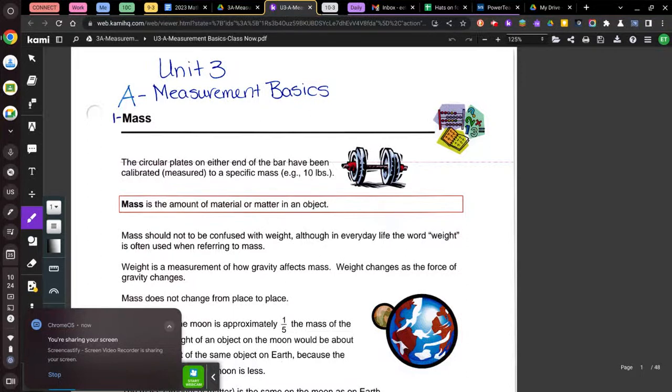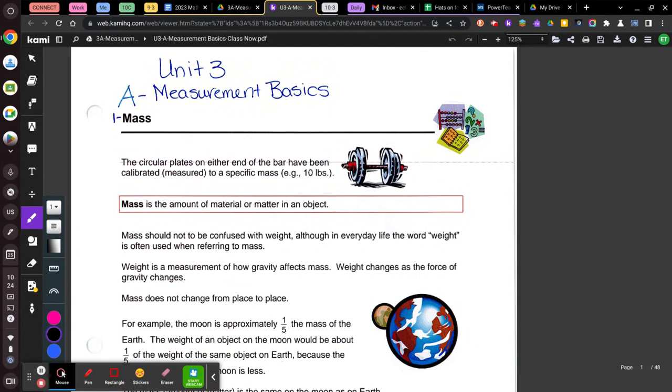Okay, this is Unit 3, Part A. We're talking about measurement basics. So Lesson 1 is talking specifically about mass.